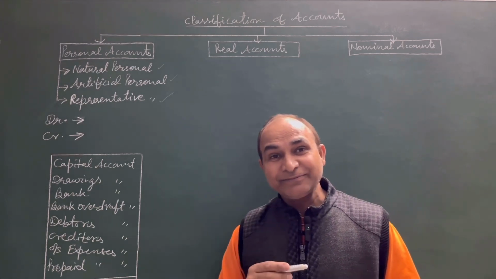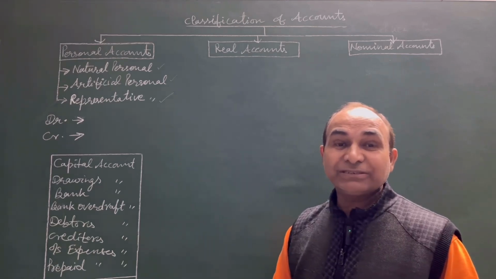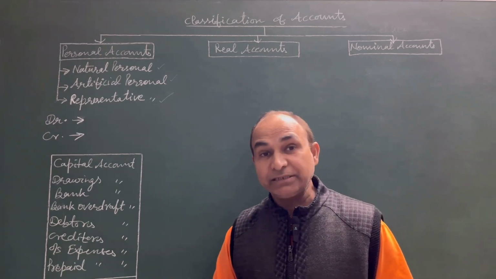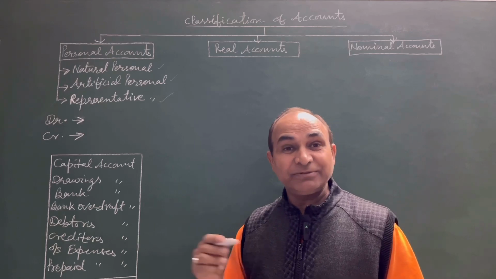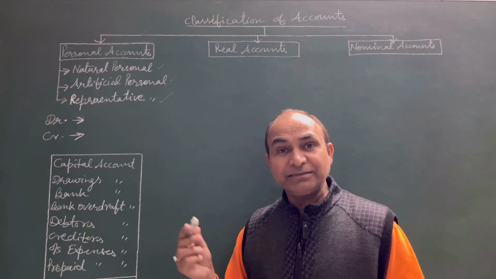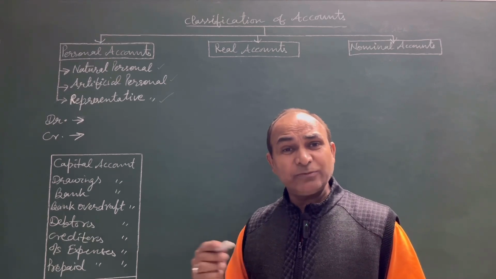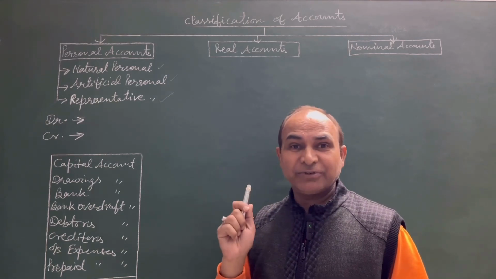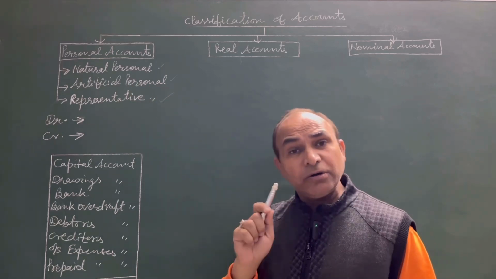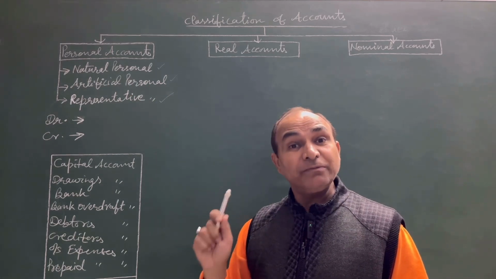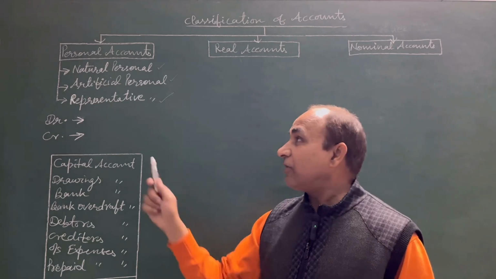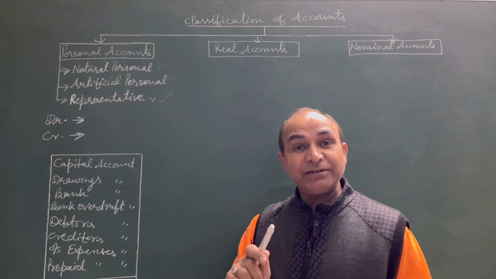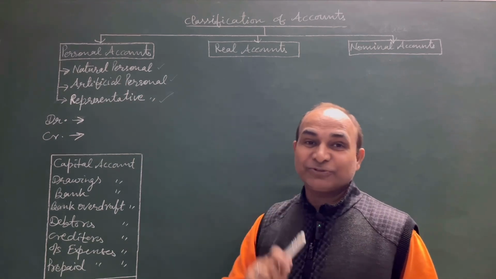Like for example, Life Insurance Corporation of India, State Bank of India, Punjab National Bank, Reliance Industries. These are the examples of artificial personal account. It means names of all businesses or non-business organizations fall under the category of artificial personal accounts.